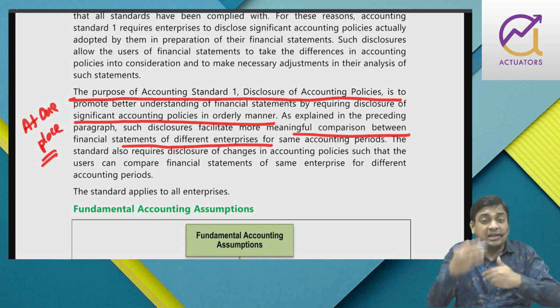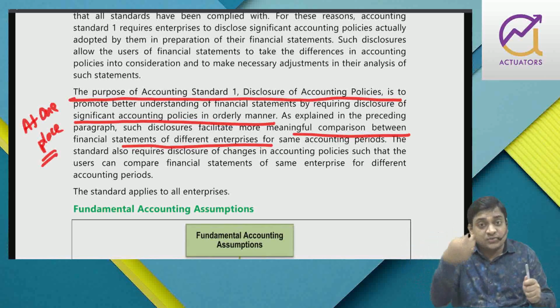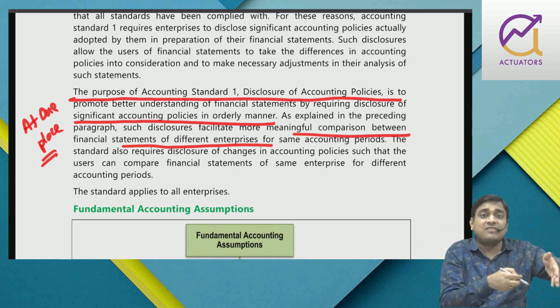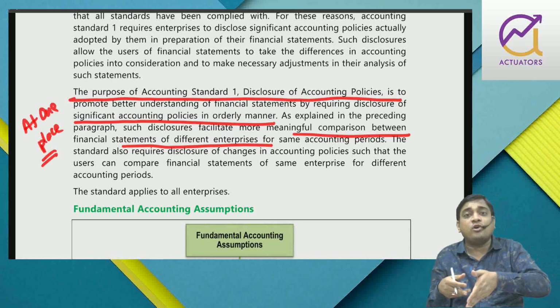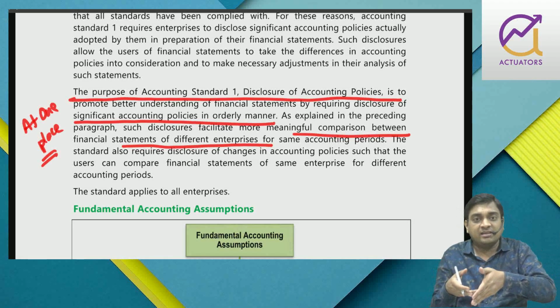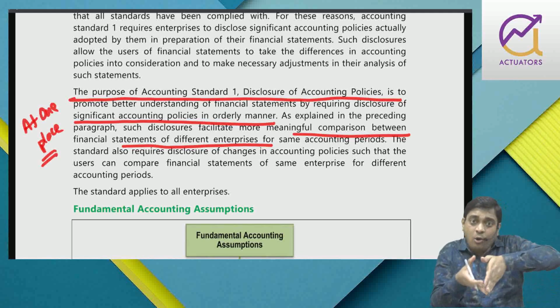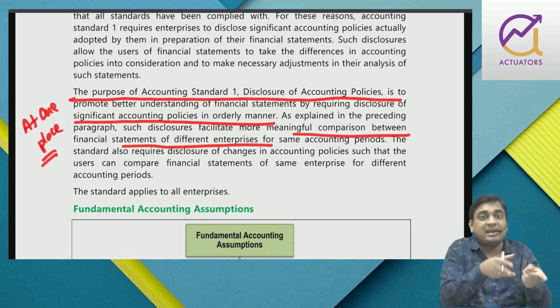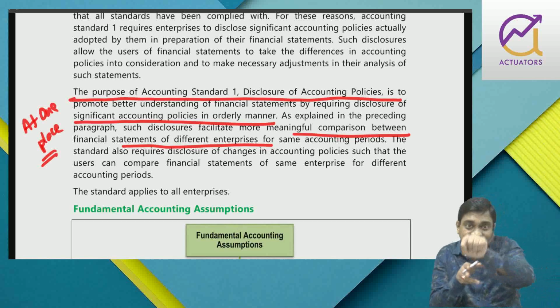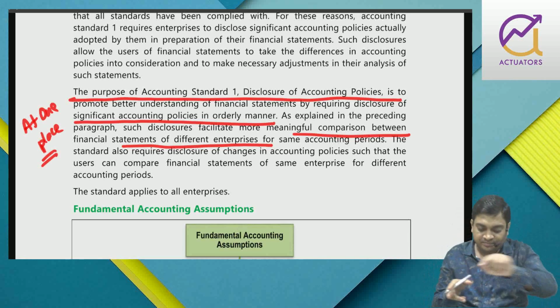Even for a particular company it is fruitful to disclose, because last year I was following SLM and this year I am following DBM, right? So when I am comparing my own firm with the previous year, I can make an assessment: okay, fine, there is a change in accounting policy, right?